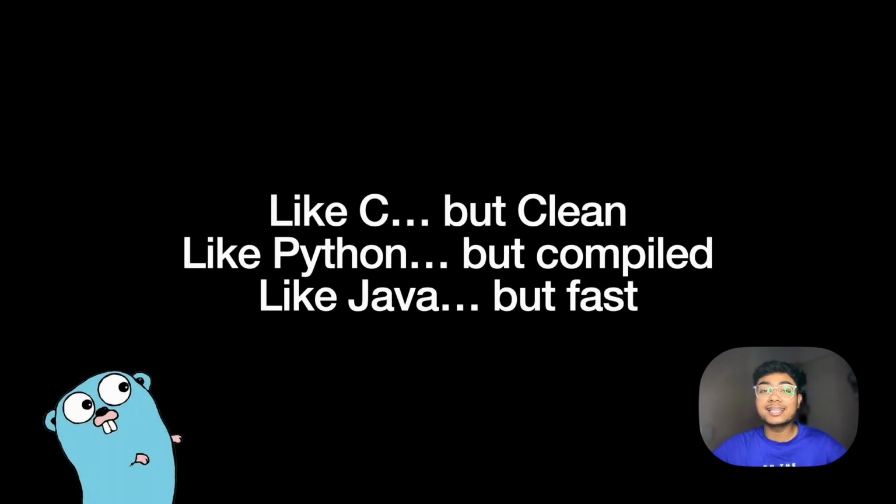So, Go is like C, but clean, like Python, but compiled, and like Java, but fast. If you're a backend dev, system engineer, or just tired of slow build times, Go is your next language. Trust me, it's pretty crazy. We'll get into it soon. In this series, we are going from Hello World to building real APIs, CLI tools, and concurrent systems, all in Go. Let's dive in.